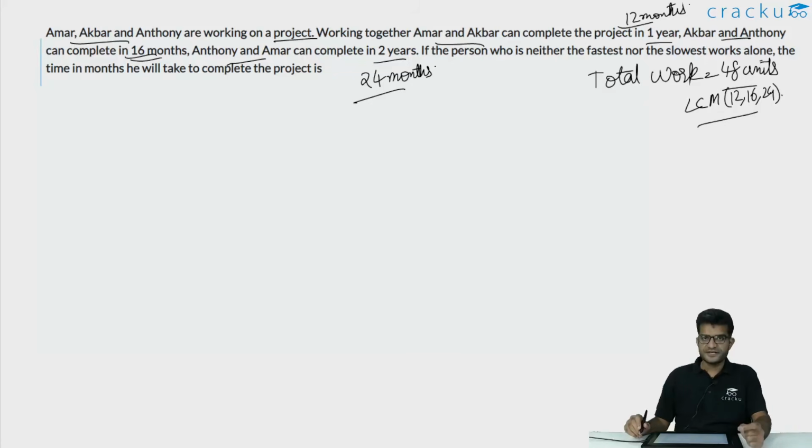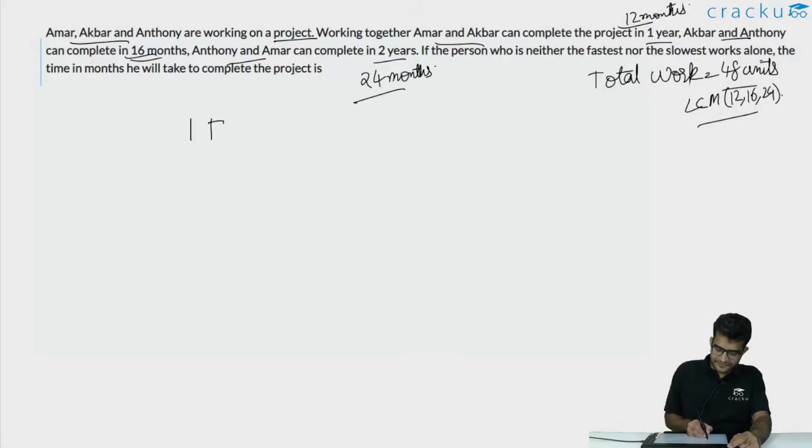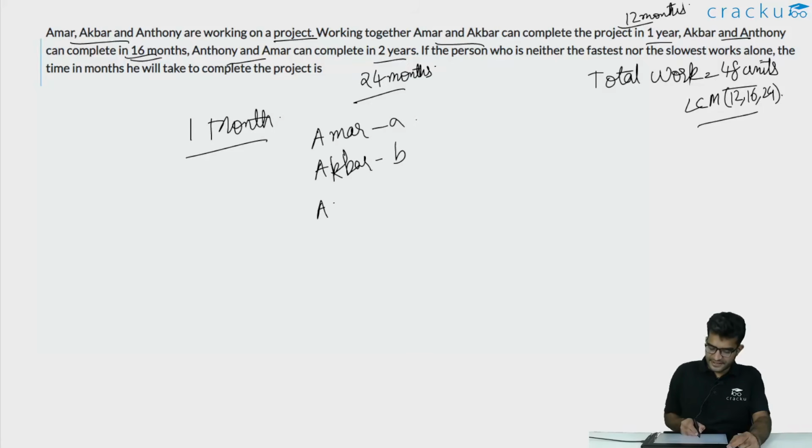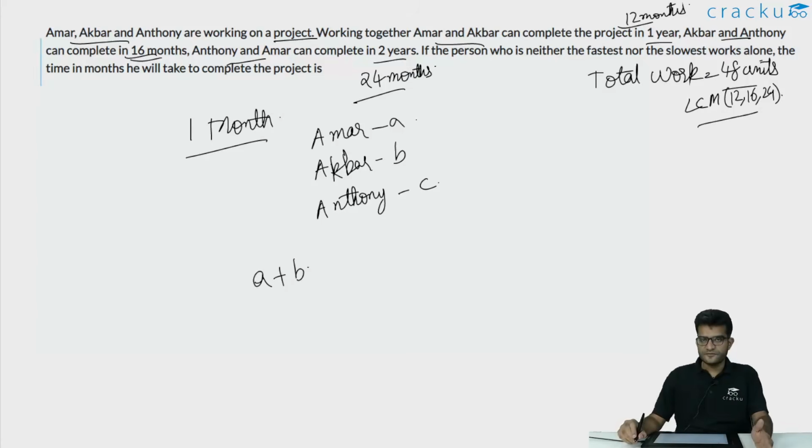Let us assume that the amount of work done in 1 month by Amar is A, by Akbar is B, and by Anthony is, say, C. Then what is the value of A plus B? That is, what is the total amount of work done by Amar and Akbar in 1 month? They finish 48 units of work in 12 months. So in 1 month, they will be doing 4 units of work.